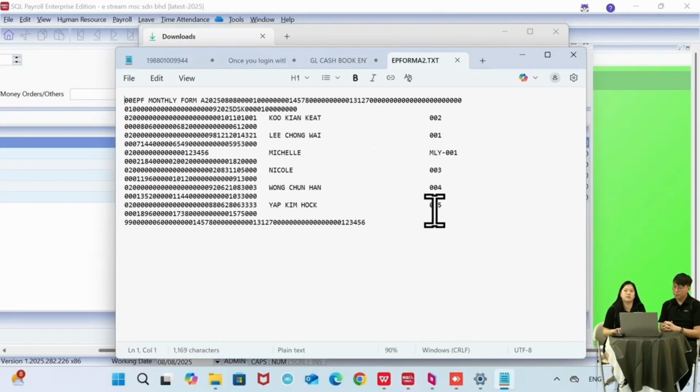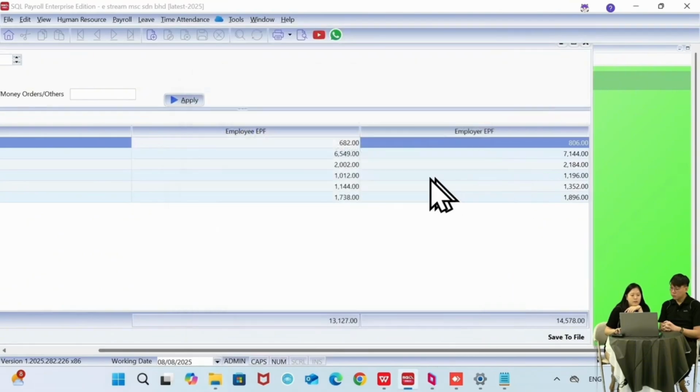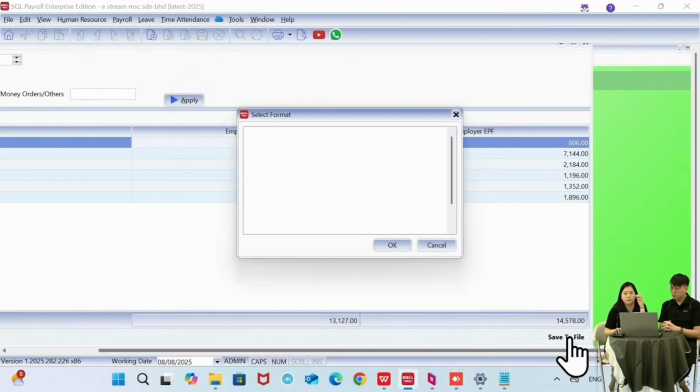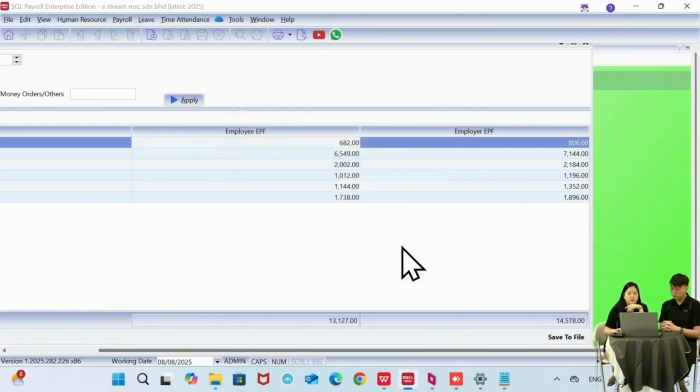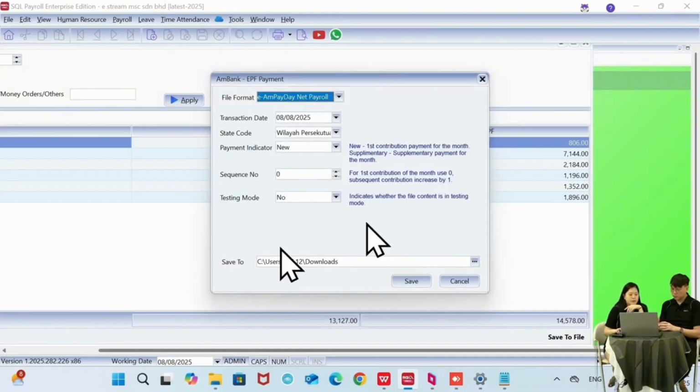Actually it's not important for us to know how to read this report. As long as when I upload to the KWSP website, the website itself knows how to read it and is able to retrieve the information that we need. So you just get the file and then upload directly. Don't do any adjustment to the file here. Okay, and then if let's say I'm not uploading to the KWSP website, I'll upload directly to my bank. So you can just choose whichever bank that you're using, and then click on OK, and then same steps. I just fill out anything that is required and then just save the file.